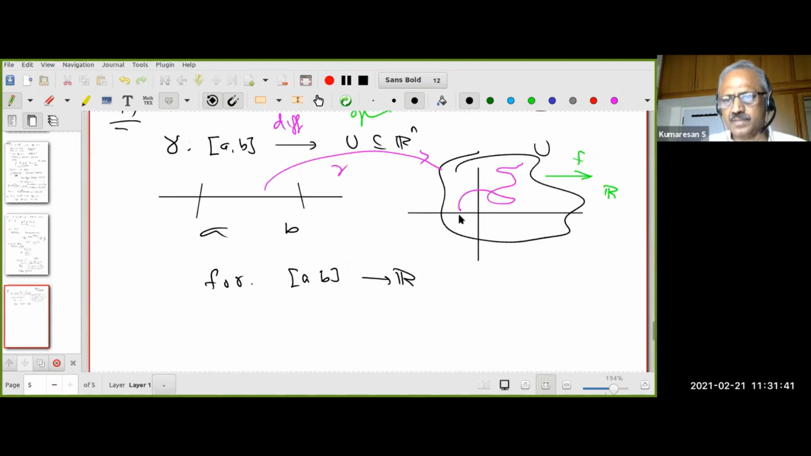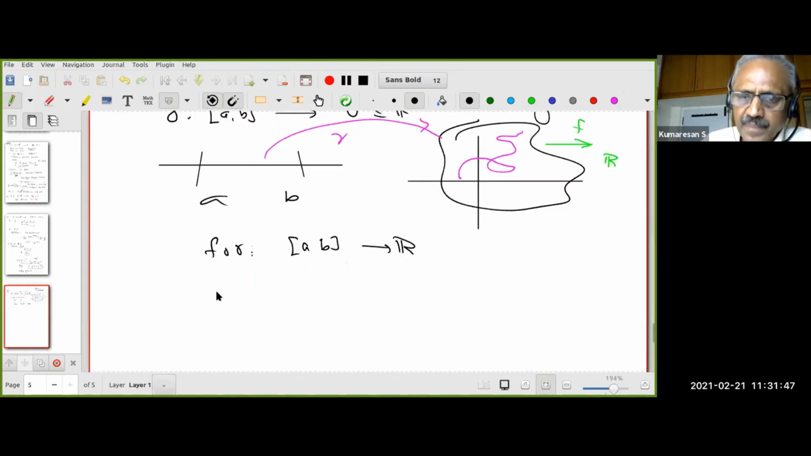But I usually think of it as a curve. You will see the reason because I want to interpret it geometrically in a minute. What is the question I want to ask? I want to know whether f composite gamma is differentiable. Remember, f composite gamma is a function from the real number system to the real number system. Therefore, I would like to know what is (f∘gamma)'(t).